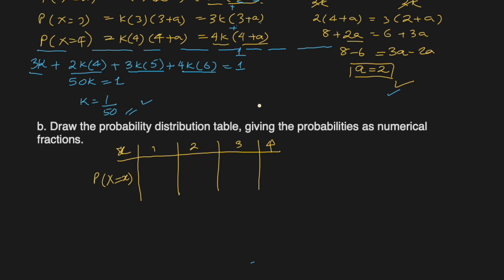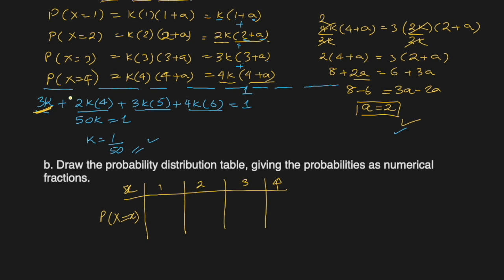It was 3k, we got this 3k from here. So 3 times 1 over 50 will be 3 over 50. Next we will have 8k, so 8 over 50. Then we have 15k and 24 over 50.